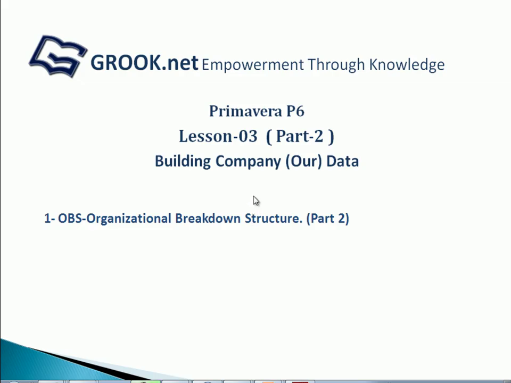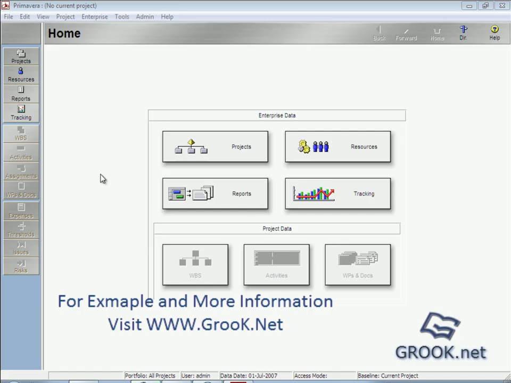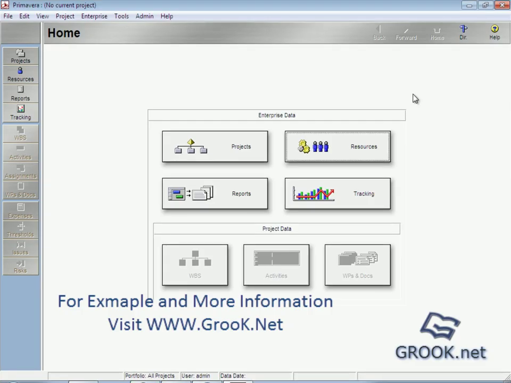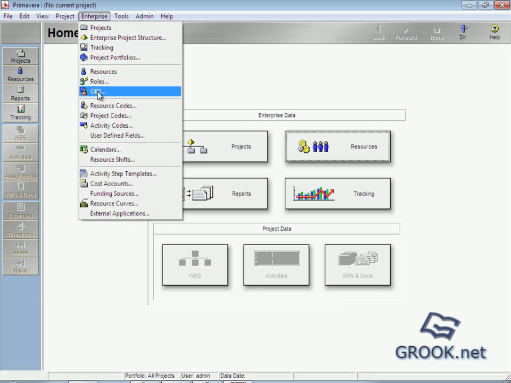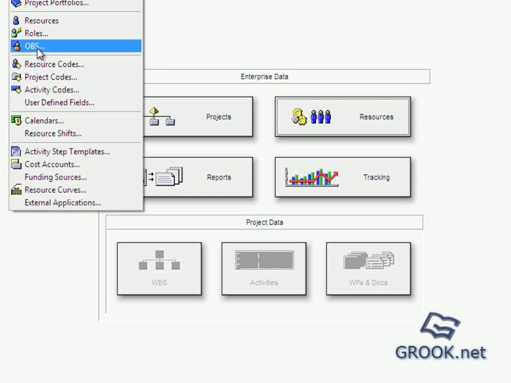Hello everyone, this will be lesson 3 part 2 in Primavera 6 and we will talk about OBS, Organizational Breakdown Structure. From Enterprise we go to Organizational Breakdown Structure to add our managers and responsible people.